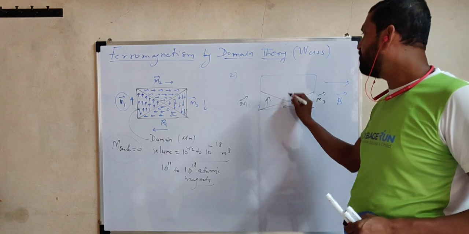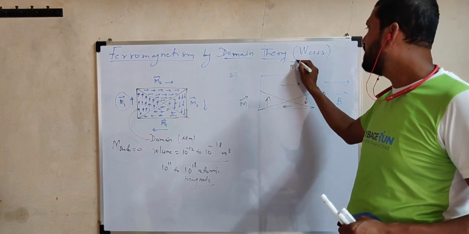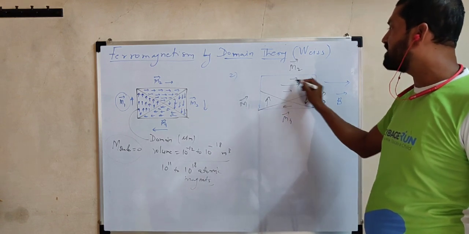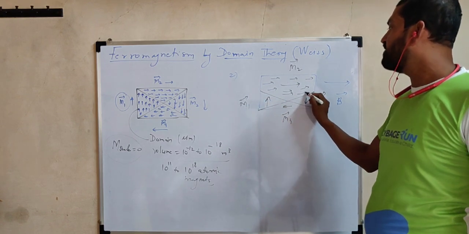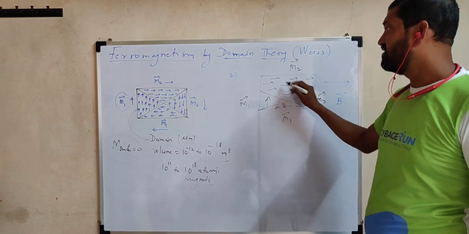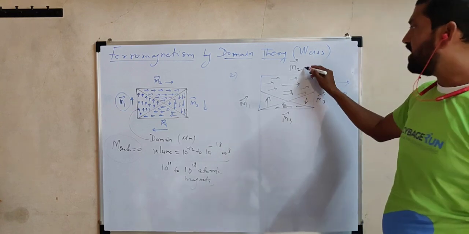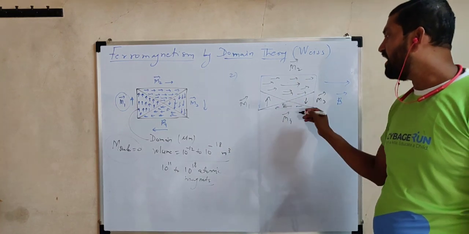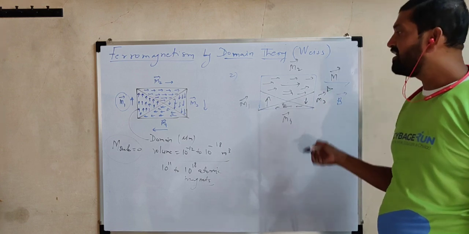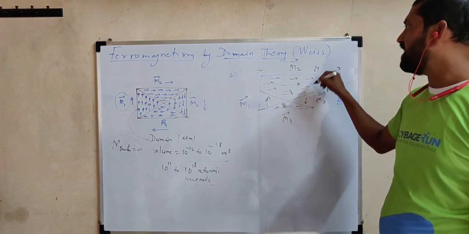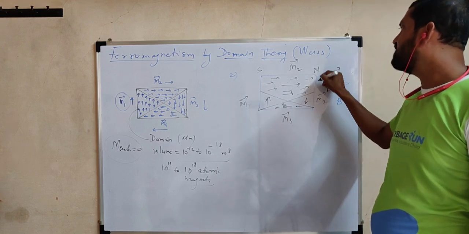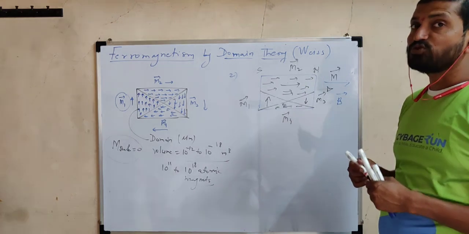But what about M2 bar and M4 bar? If we compare, here a large number of atomic magnets are there, and therefore its dipole moment will be very large. Here comparatively a small number, see, the size is small. This domain starts increasing in size, and hence this material will acquire a certain resultant dipole moment, in the direction in which the magnetic field is applied. It means the material becomes a magnet, or gets magnetized, not strongly but weakly, in the direction of the applied magnetic field.